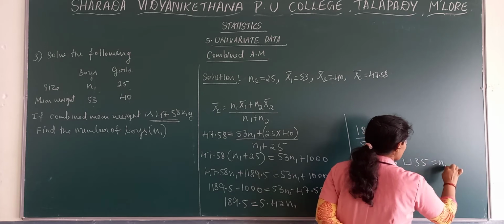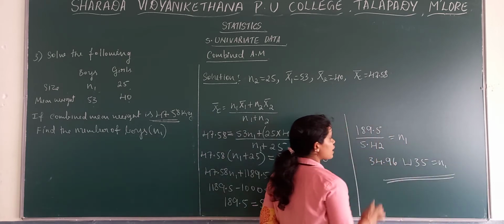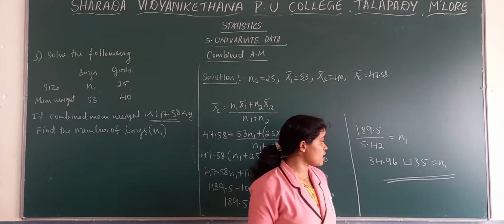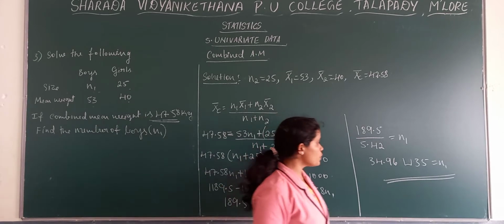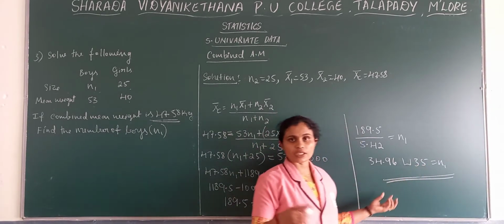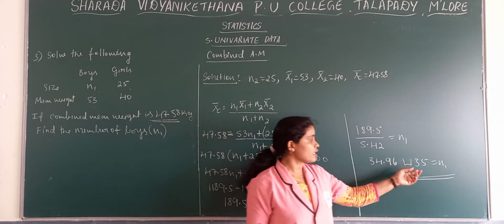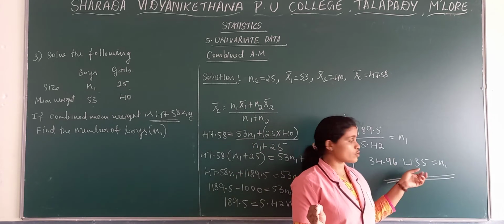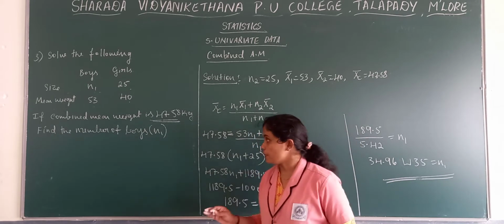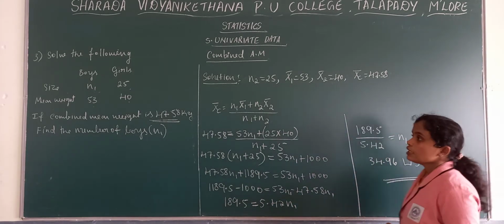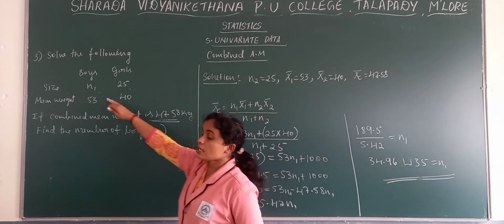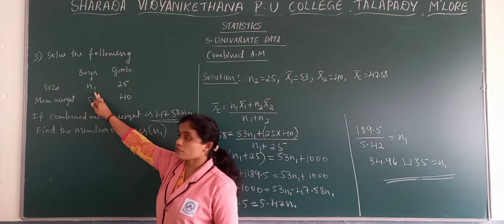So n1 is equal to 35, because we cannot say the number of boys as 34.96. It should be a whole number, so we can say that 35 students are boys. So we need to make it approximate. So this is about when n1 is missing, that is the number of observations is missing.